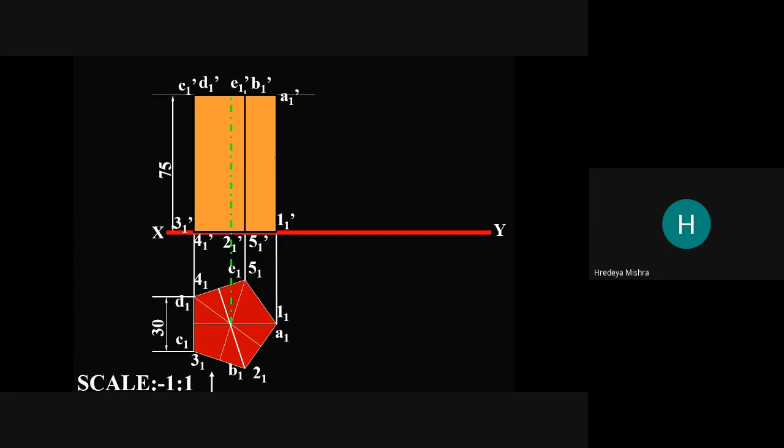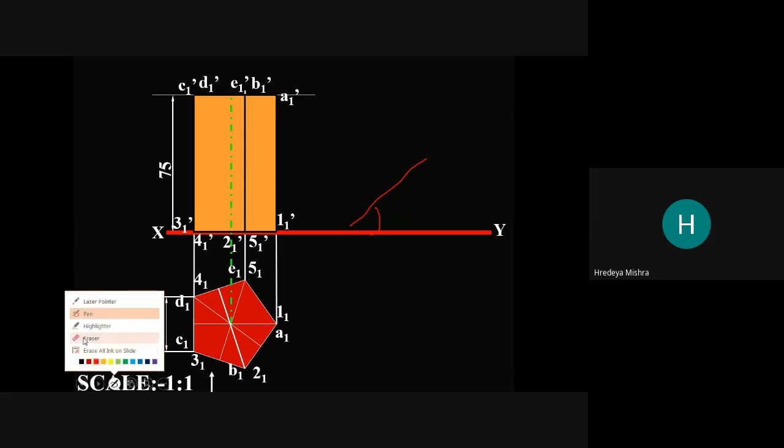So this is the front view of the prism. Now what happens? We make a 60 degree inclined line here and make this a rectangle inclined at 60 degrees.